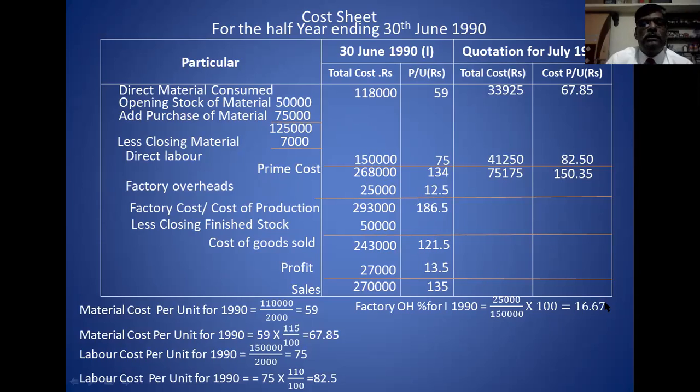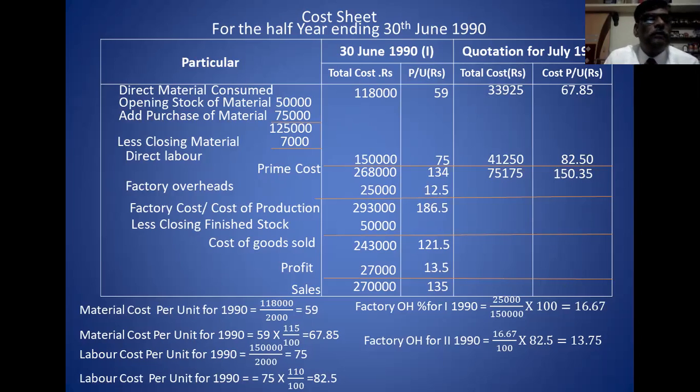Its percentage, the factory overhead percentage for the first period, 1990, is 16.67. And the same percent you have to take in the estimation. So factory overhead for the second period is 16.67 divided by 100 into 82.5. 82.5 is the labor cost. On the basis of this labor cost, you have to apply the percentage base.